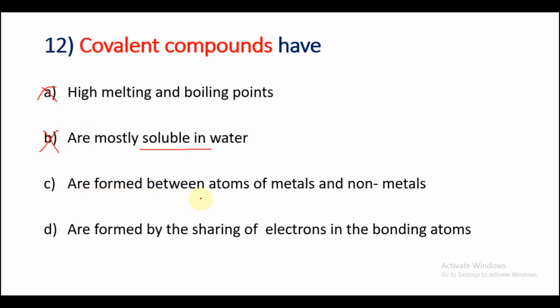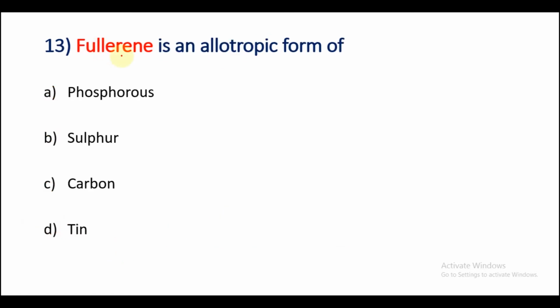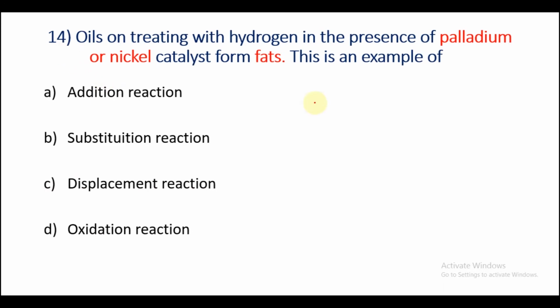Let us see the C option. Are formed between atoms of metals and non-metals. So this is also the wrong one. So covalent compounds are formed by sharing of electrons. So the last option is the right answer. Question number 13. Fullerene is an allotropic form of carbon. So C is the right option.